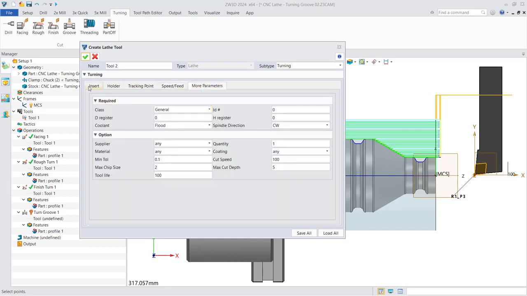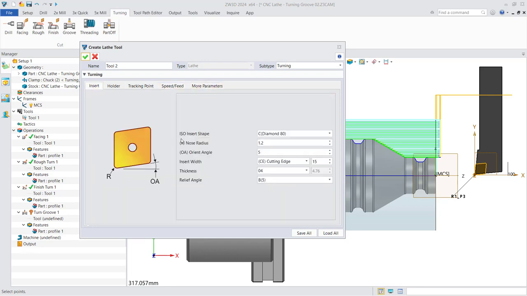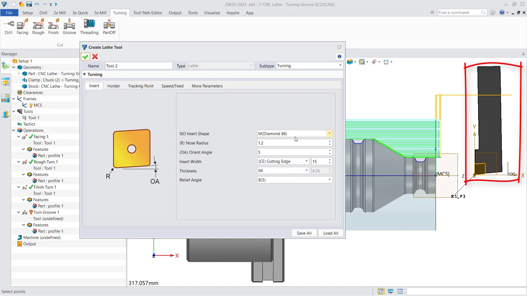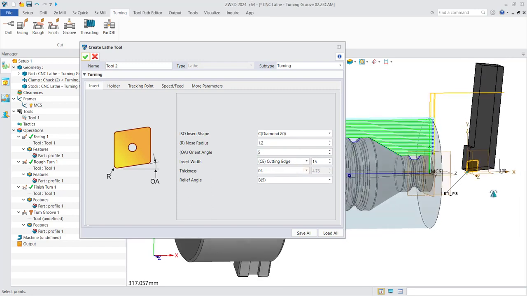Back to the insert setting interface. The insert shape supports the ISO standards. After modifying the parameters, the Lathe Tool supports real-time preview. You can also modify other insert parameters, including orient angle, thickness, etc.